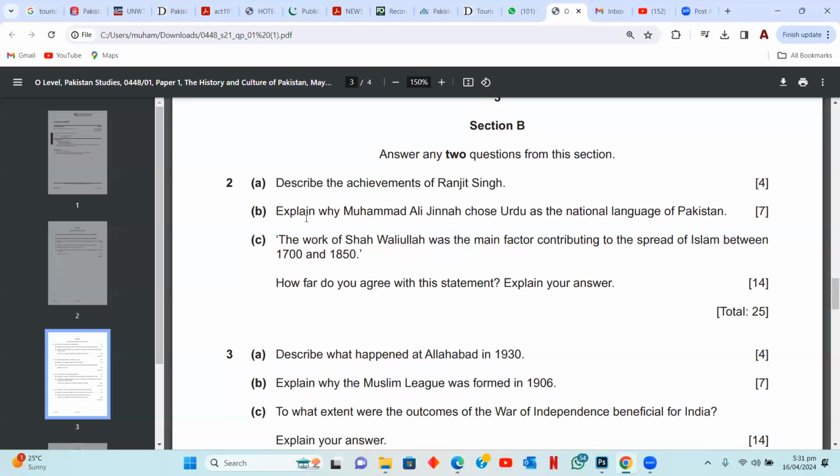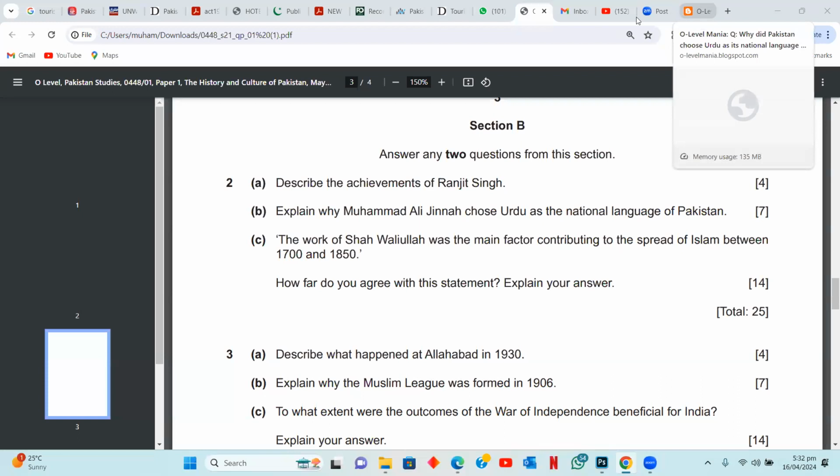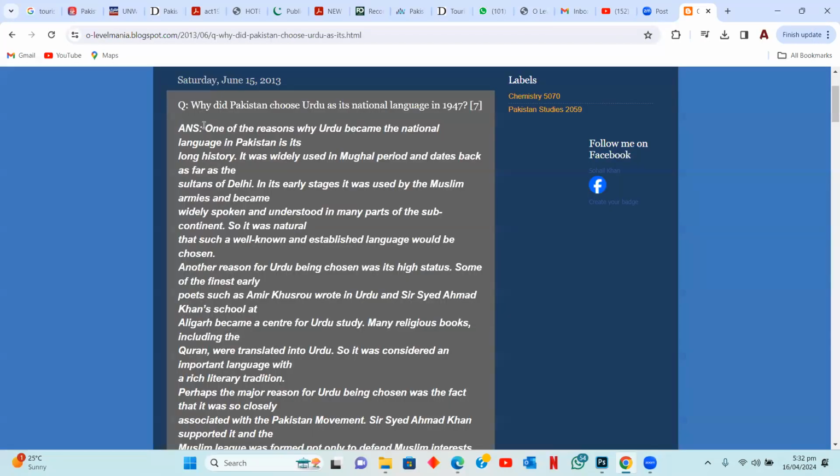Explain why Muhammad Ali Jinnah chose Urdu as the national language of Pakistan. For this one, you need to write three reasons as to why Urdu was chosen as the national language. If you look at this particular tab, here's the answer for this question.